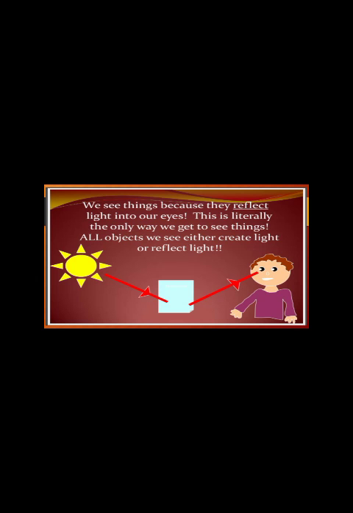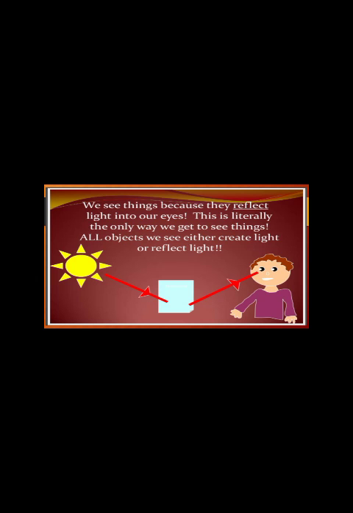Similarly, the wall which is present in front of us is not a light source, but how are we able to see that wall? We are able to see that wall because the light which is present in the room is continuously hitting that non-light source and bouncing back into our eyes, and in this way we are able to see that object.